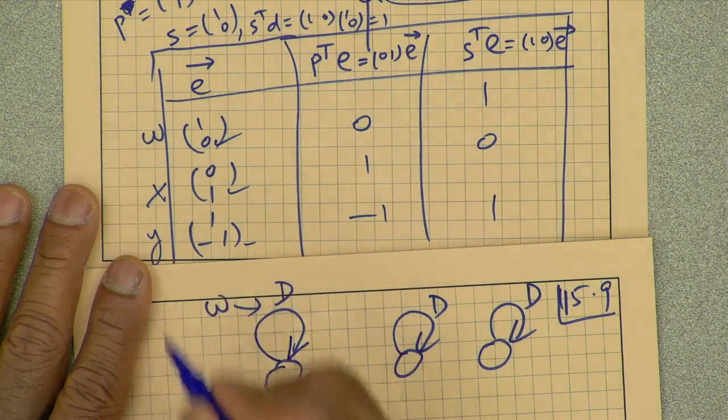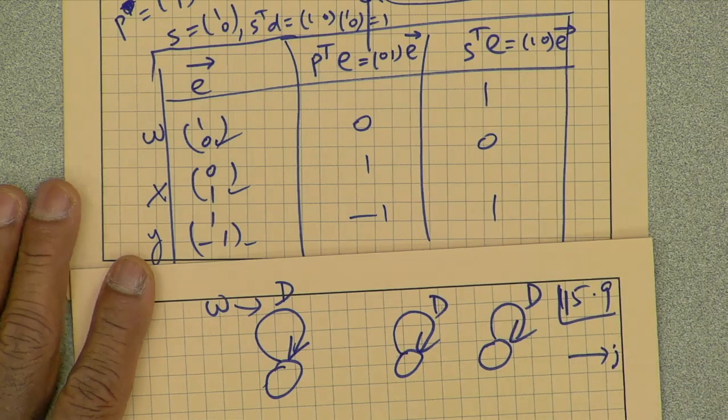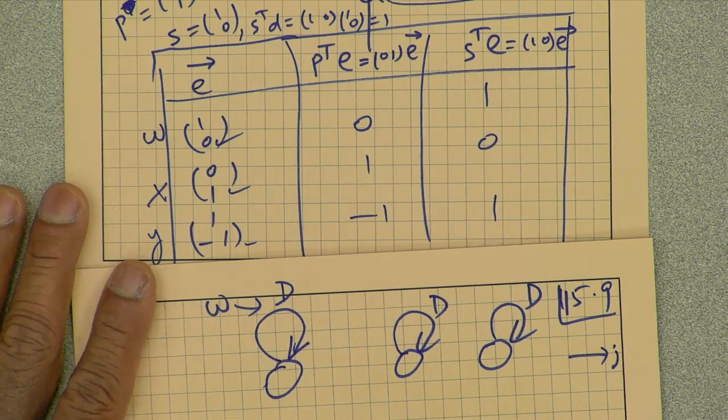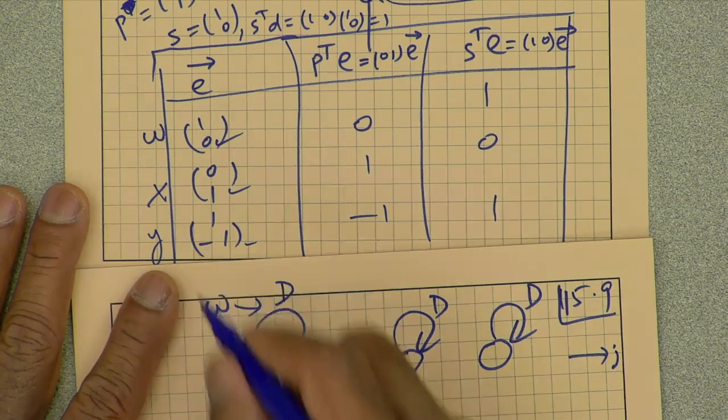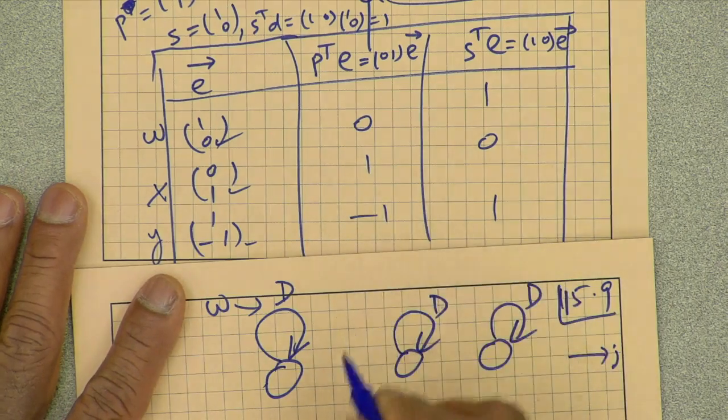For the input X, let's call this the processor axis. The input has a processor displacement vector 1.